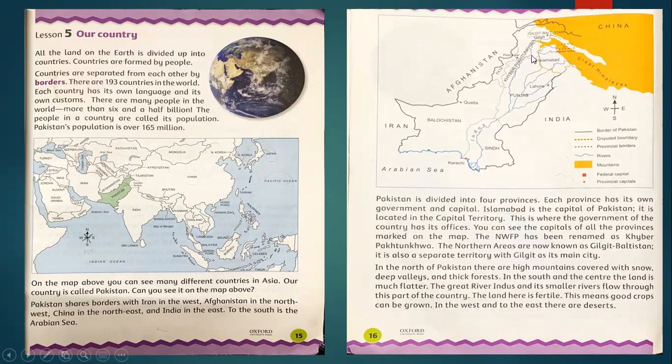And Islamabad is the federal capital, meaning the capital of the country Pakistan is Islamabad. Okay, children, this is the information in this lesson: the location of Pakistan in the world map, the area of Pakistan, which countries Pakistan shares borders with, and how Pakistan is divided into 4 provinces. Okay, this is all about our country Pakistan.